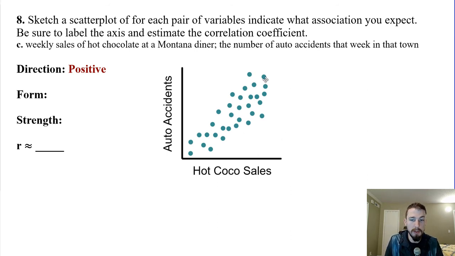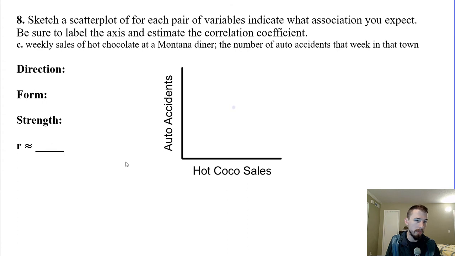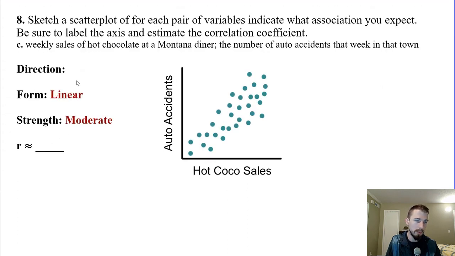I thought there was going to be quite a bit of variation because it's not really strongly connected, but that's okay. So form, I said, was linear. You could have gone with exponential. Honestly, it's fine. Strength, I said moderate. Because this is linear and moderate, it might be close to 0.7 for a correlation coefficient, where this one had a stronger association, but the correlation was actually 0.6. You see that? This was a stronger association, but it wasn't linear. Okay, hopefully you understand that. All right, so we pretty much did that one. No big deal. So much fun.